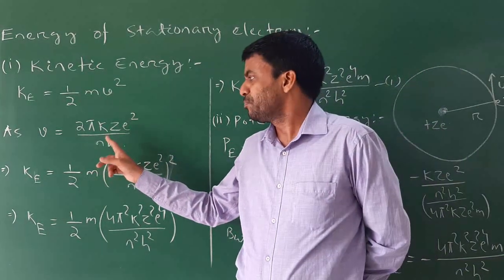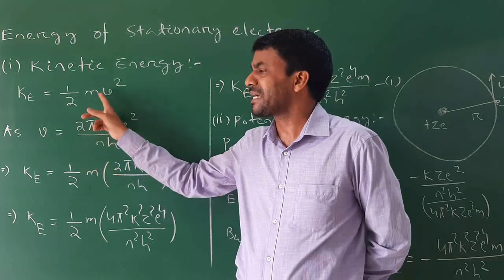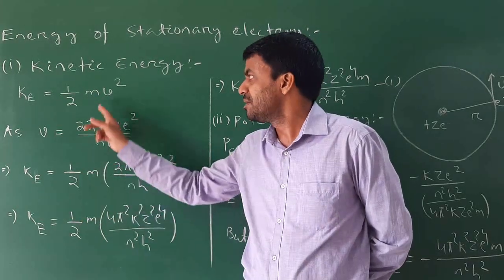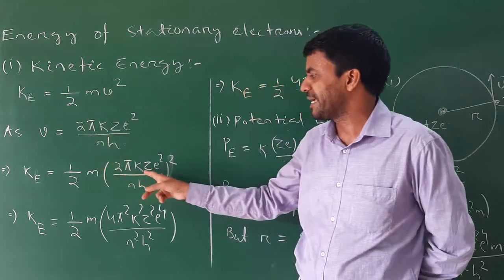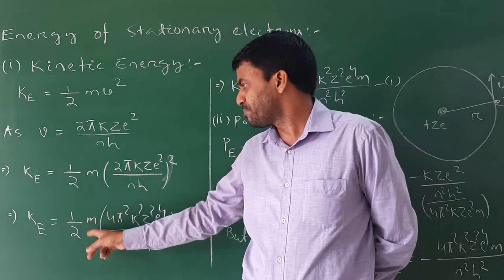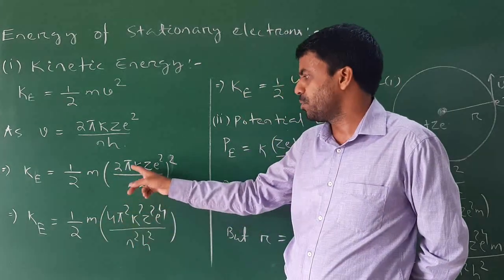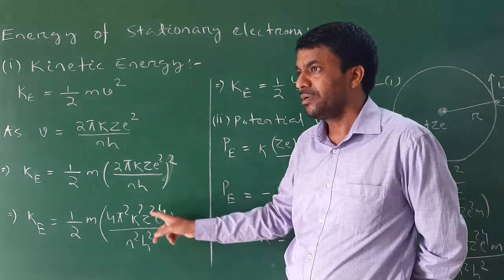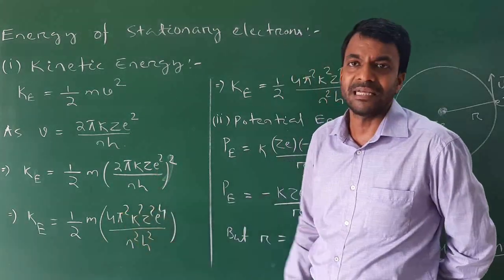Therefore, I put the value of v in the kinetic energy formula. I get KE equal to half m times (2 pi k z e squared by nh) whole squared. That becomes half m times 4 pi squared k squared z squared e to the power 4 divided by n squared h squared.